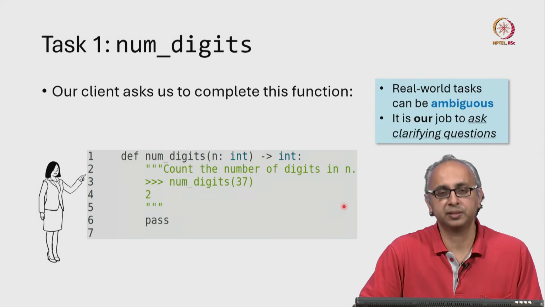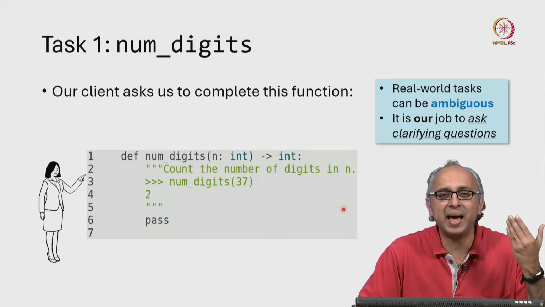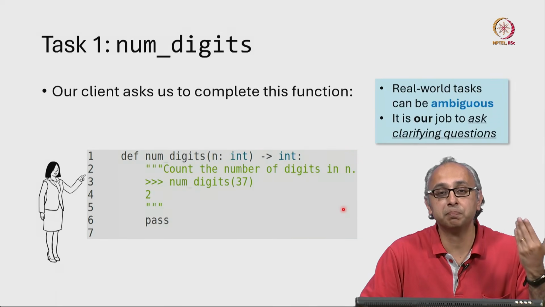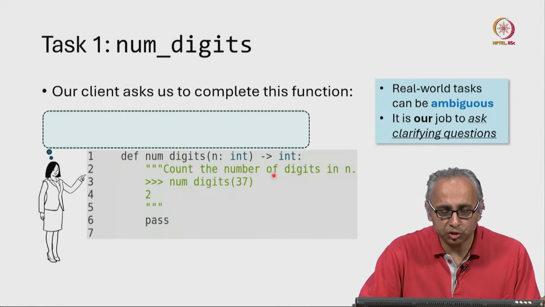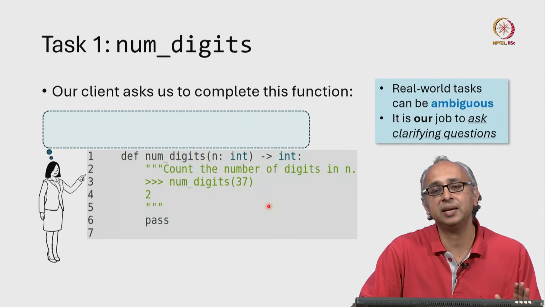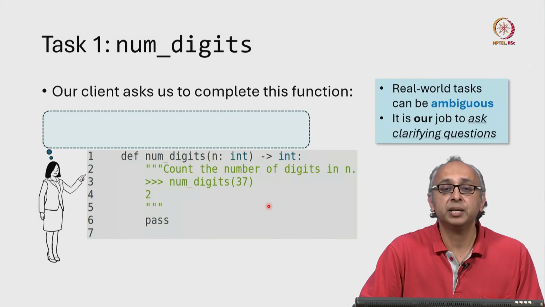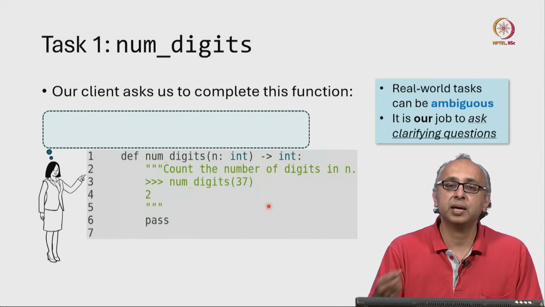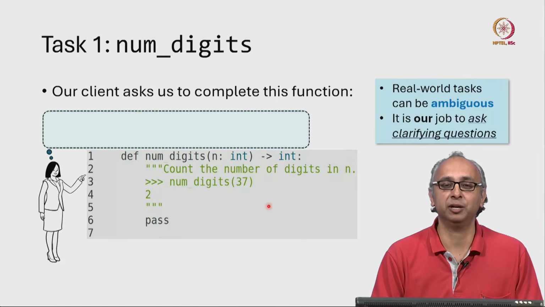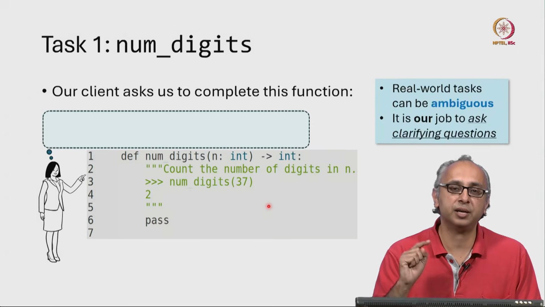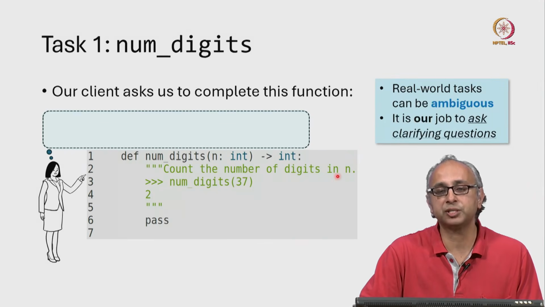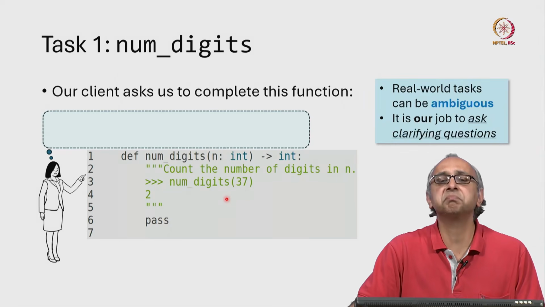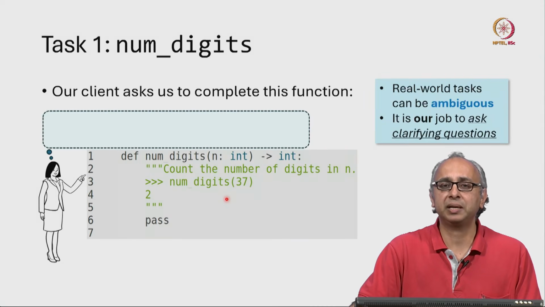So looking at this, we need to imagine what the client might have in her mind. Now, whatever she has in her mind, she has tried to explain this to us as clearly as she can imagine. But since she is not a programmer, she may have overlooked some things that we as programmers should be looking for. So it is our job to ask these questions. So for example, we want to count the number of digits in n, and if the n is 37, the answer is 2. That seems clear.